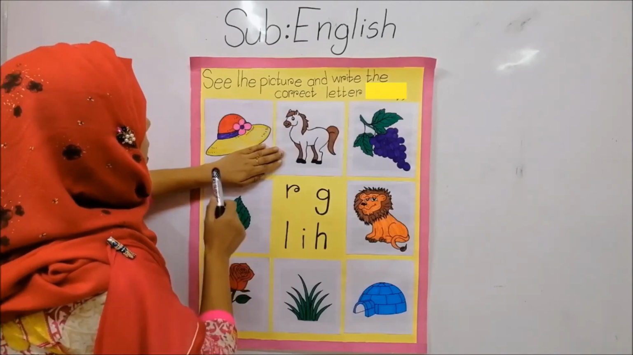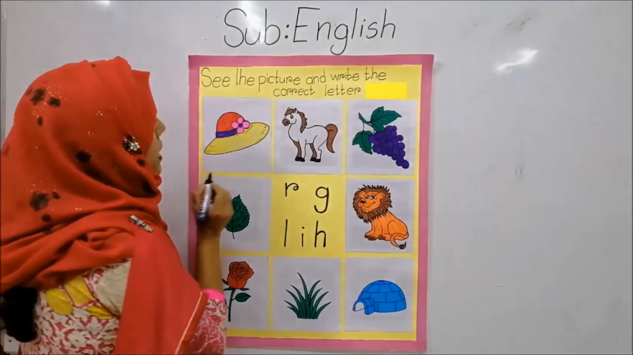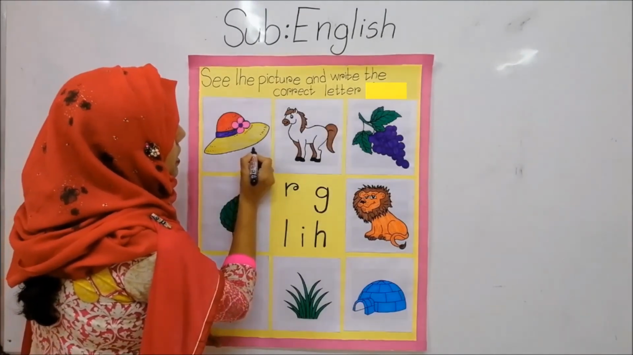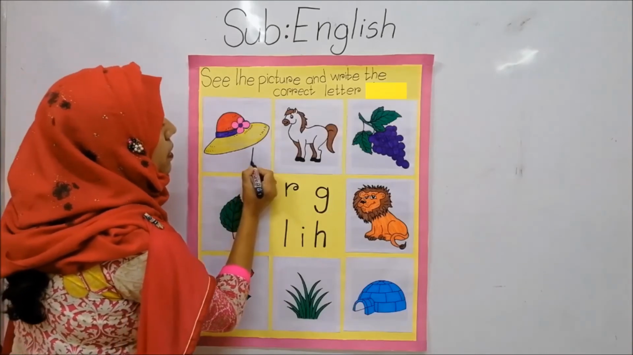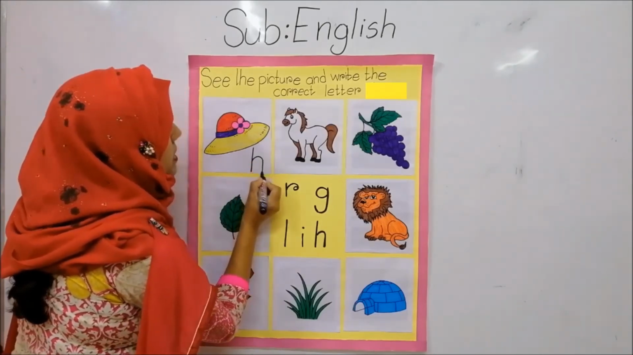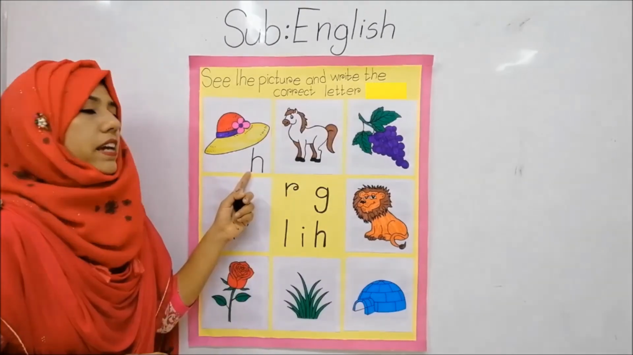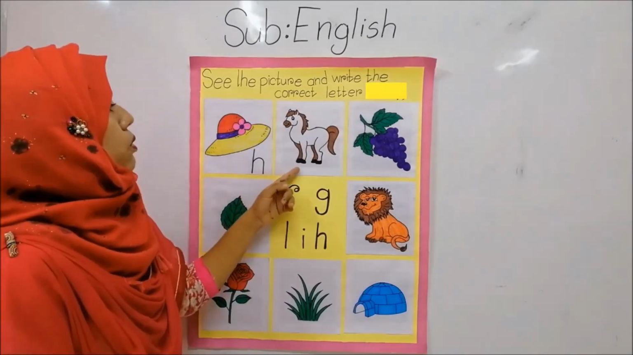So we will write here letter H. How can I write letter H? Students, help me at first. Standing stick, then half circle, then another standing stick. This is like letter H. H for hat. Okay, then now look.